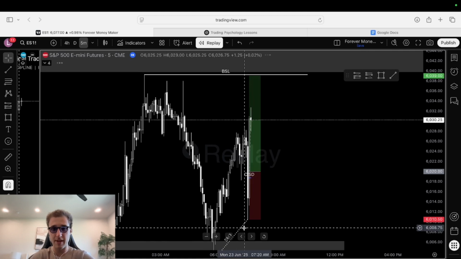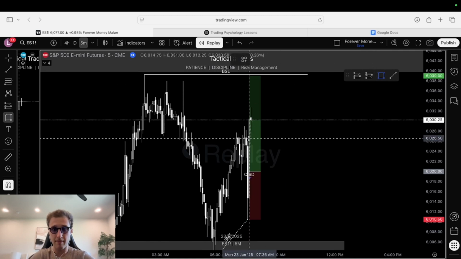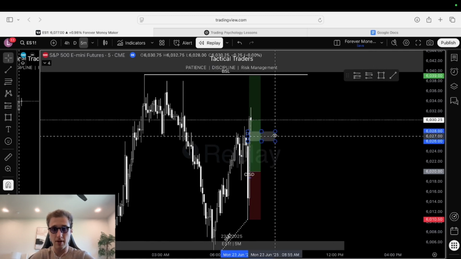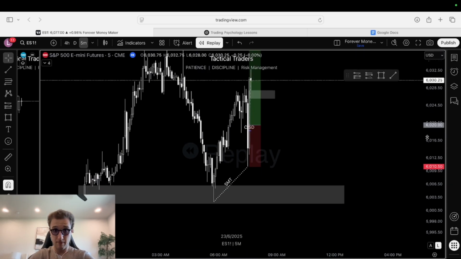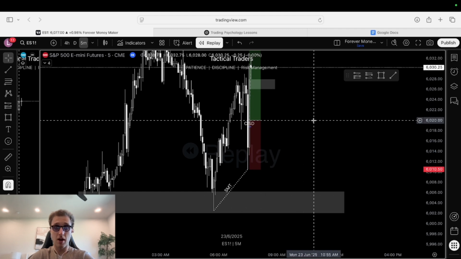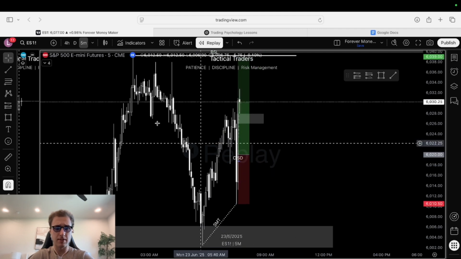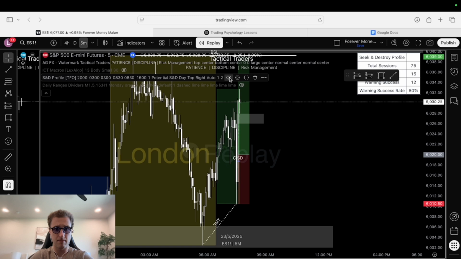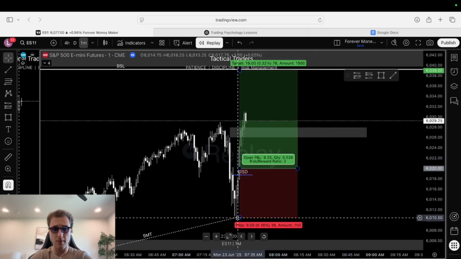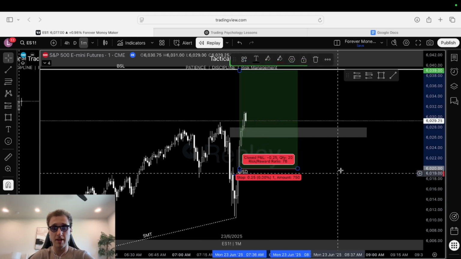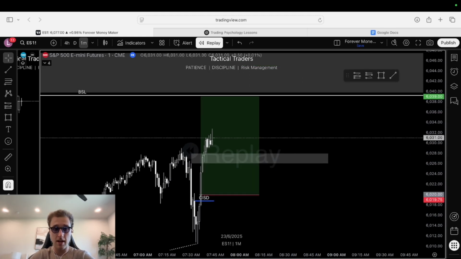And on the 5-minute, as soon as we put in this 5-minute fair value gap right here, I didn't want to see price go lower than this, because if we did displace this 5-minute fair value gap and ran through it to the downside, most likely we would have gone and taken London low, or I think this was Asia low. Let me see, London low. So that was London low. I didn't want us to displace through this fair value gap. I wanted to see us hold it and respect bullish order flow. So I put my stop to break even, and we ended up just pumping up.